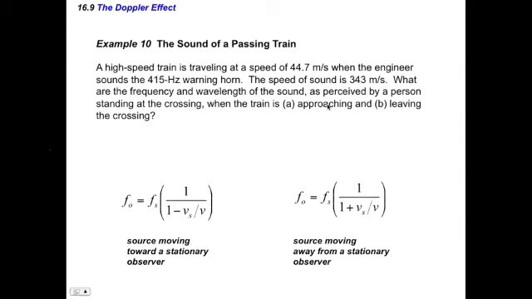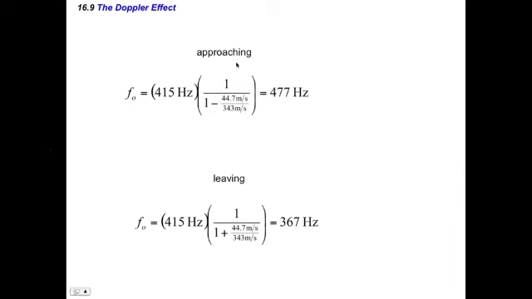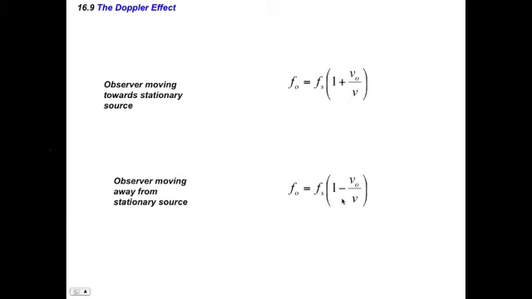If it's approaching, from before, that should indicate an increase in frequency, and leaving would be a decrease in frequency. We can see that for approaching, you get 477 hertz, which is greater than 415, and leaving, it gets to 367, which is lower than the initial 415. If you have a stationary source and a moving observer, you can get these two equations as well to plug in. But the effect we're looking at is that as the source and observer get closer together, the frequency increases. As they get further apart, the observed frequency decreases.